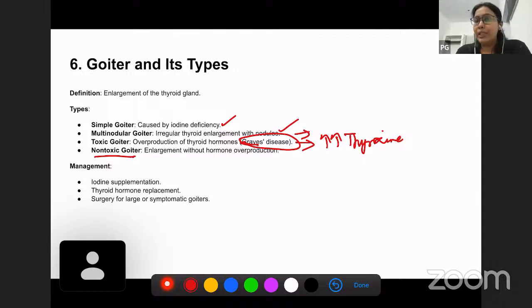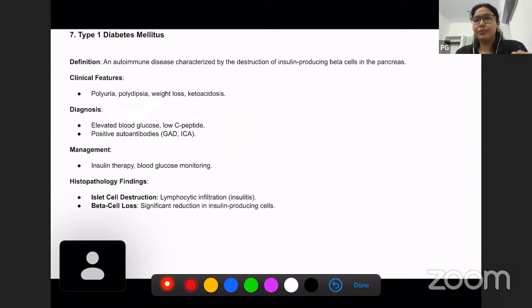So what is the treatment in these cases? Whenever there is iodine deficiency, iodine can be supplemented. Okay. Whenever there is decreased thyroid hormone, thyroid hormone replacement can be done. And if it is a large goiter which is affecting appearance, or it is compressing the esophagus and compressing any nerves, then surgery can be done in these cases.